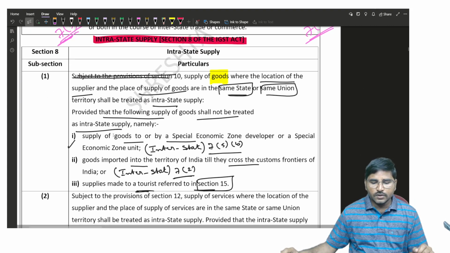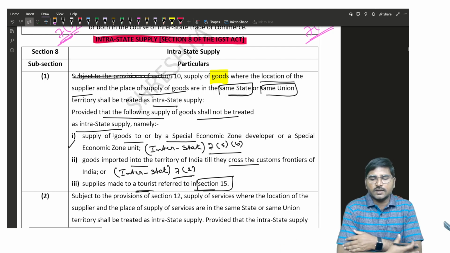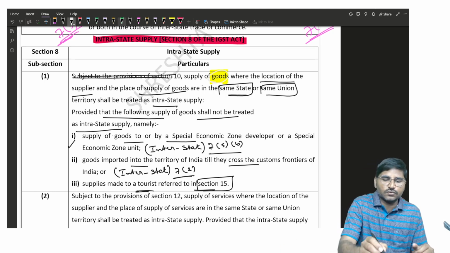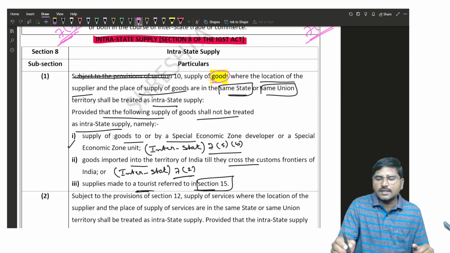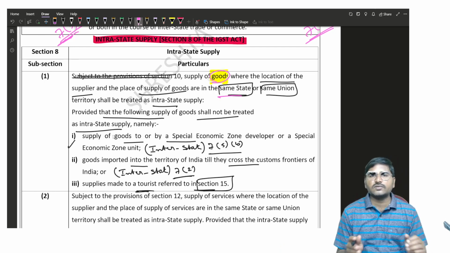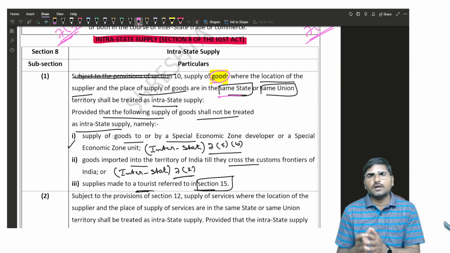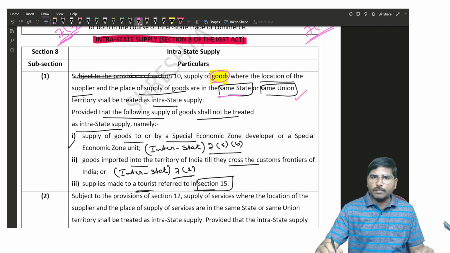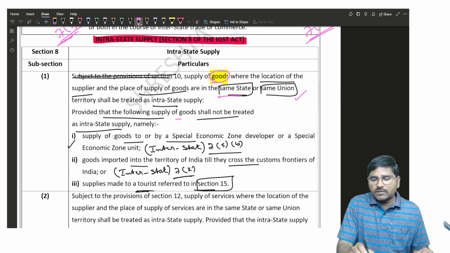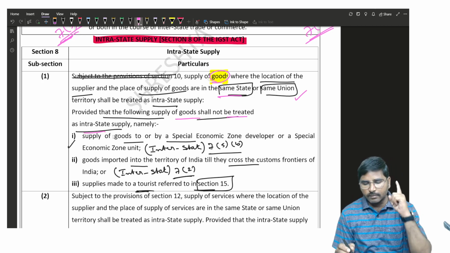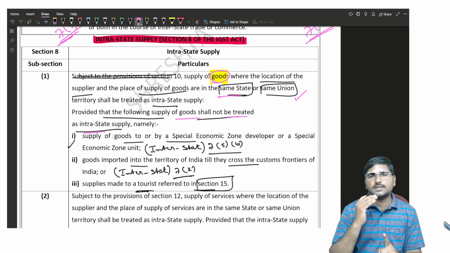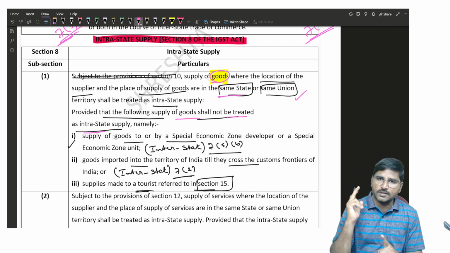Is it clear? So 8 subsection 1 is concerned with goods, where the supplier location and the place of supply both are in the same state or same union territory, it shall be treated as an intrastate supply. But the following supplies of goods shall not be treated as intrastate. What are those things? Number 1, supply of goods to or by an SEZ developer or SEZ, it is interstate.